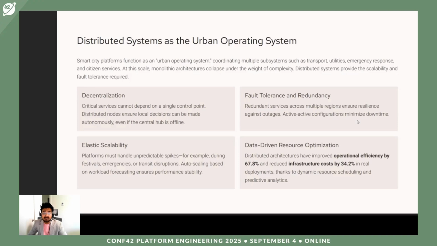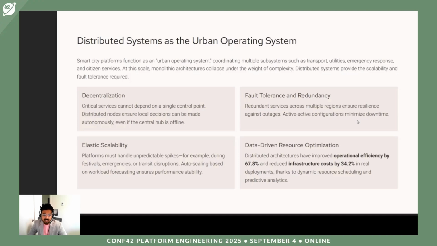For example, during festivals, emergencies, or any peak time, auto scaling based on workload forecasting ensures performance and scalability. Fault tolerance and redundancy: redundant services across multiple regions ensure resilience against outages. Active configuration minimizes downtime. So we do need a lot of fault tolerance and redundancy to support a real-time system.